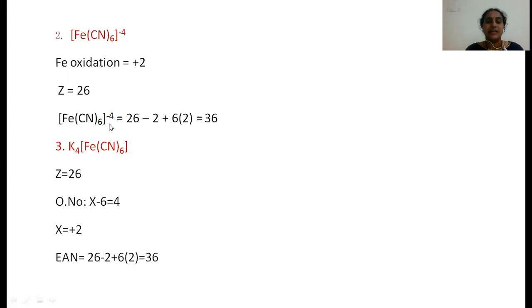To calculate the EAN, the formula is atomic number, that is 26 for iron, minus oxidation number 2, plus number of ligands, 6, times 2 electrons donated by each ligand. By calculating this, we get 36. According to the Sidgwick theory, the EAN of the central metal ion also equals 36, which is equal to the atomic number of an inert gas. Hence this complex is also stable and diamagnetic.